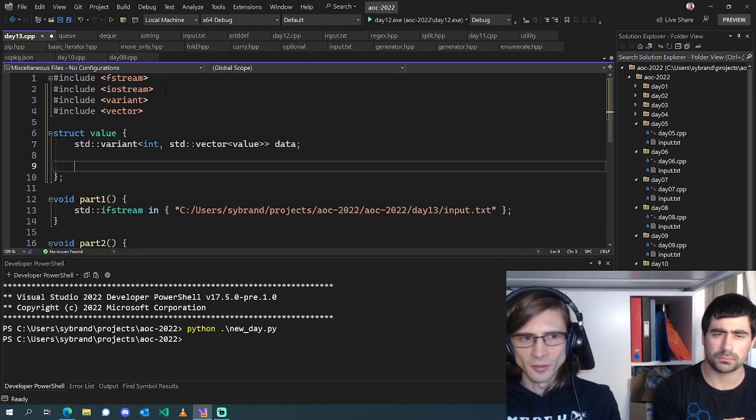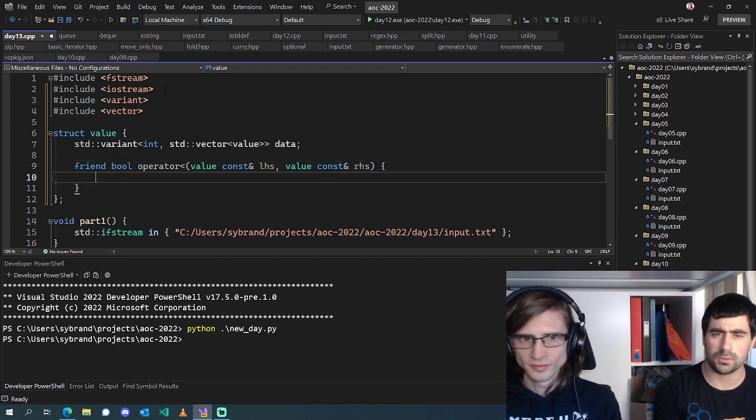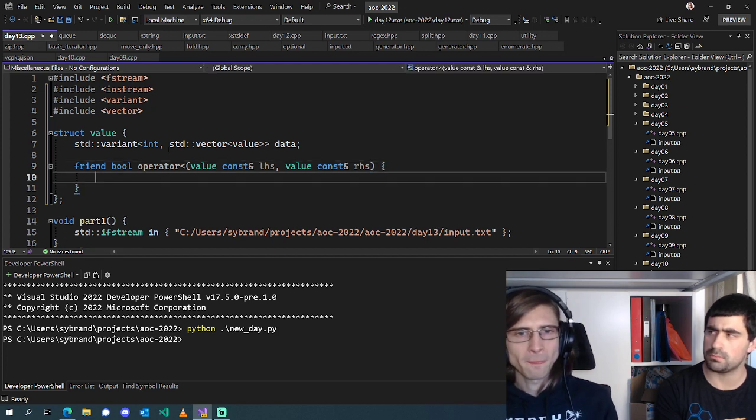And basically what we want is to implement bool operator less than for value LHS and value RHS. Do we want less than or spaceship?